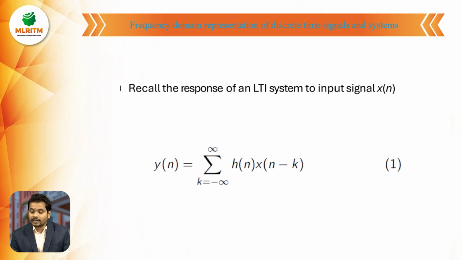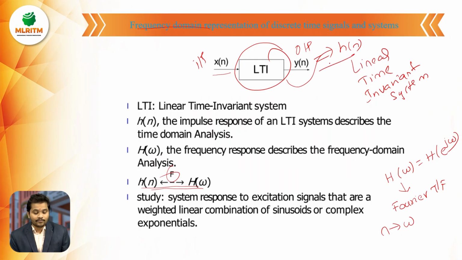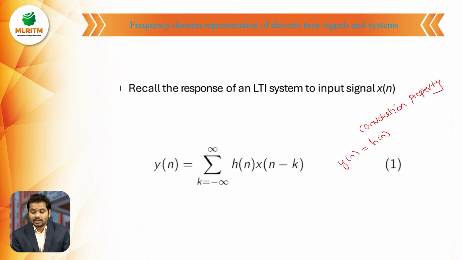While getting the response of the system, we know about the convolution property. Already we have discussed this convolution property. So what is the convolution property? The response of the LTI system to the input signal x of n can be written as y of n equals the convolution of x of n with h of n, or h of n convolved with x of n.